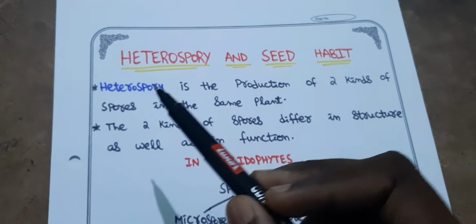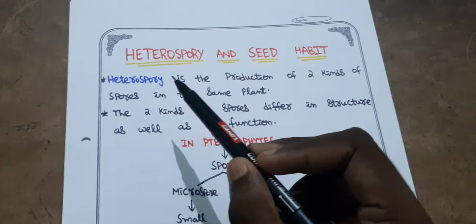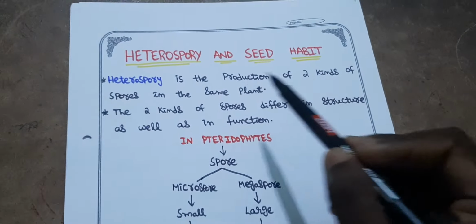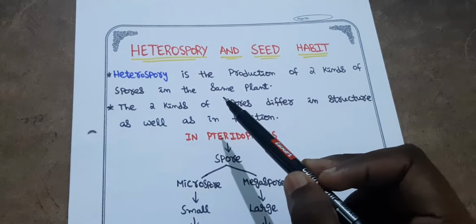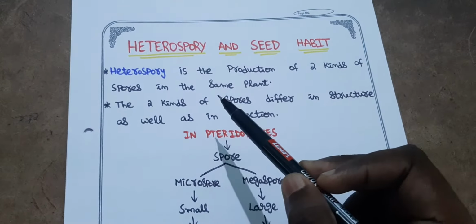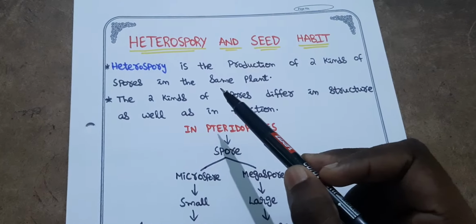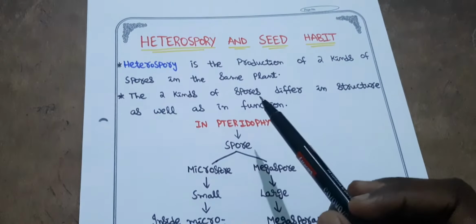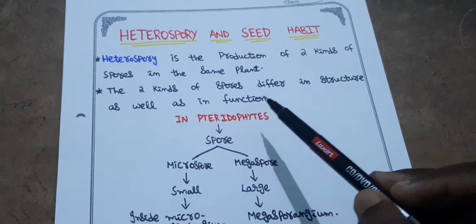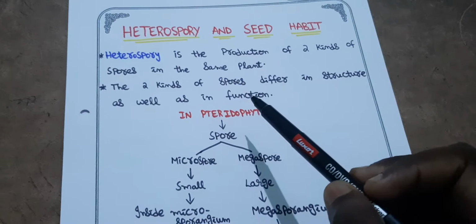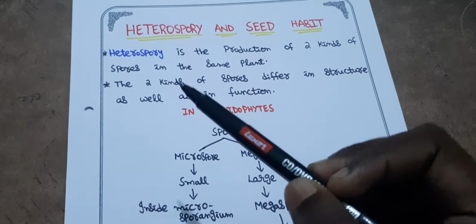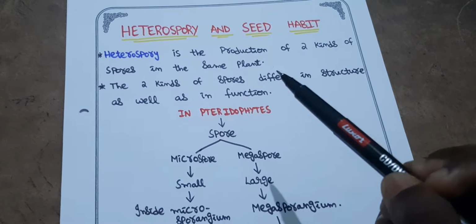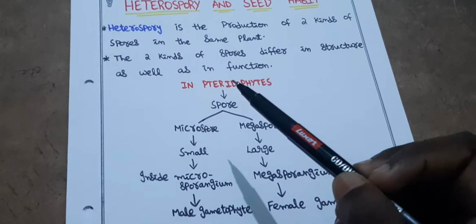First, heterospory. What do you mean by heterospory? Heterospory is the production of two kinds of spores in the same plant. That means two different types of spores are produced in the same plant, and that process is known as heterospory. The two kinds of spore differ in structure as well as in function. That means the difference in the spores is shown not only in the structure but also in the function.